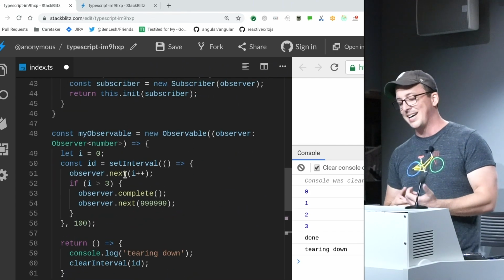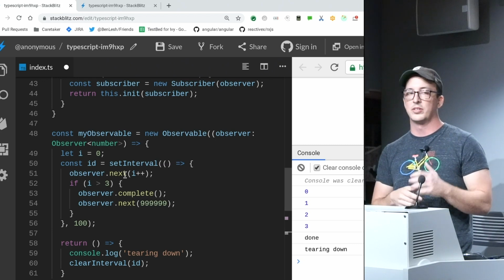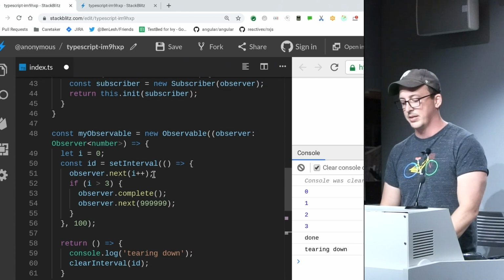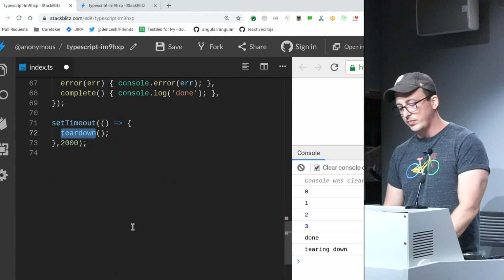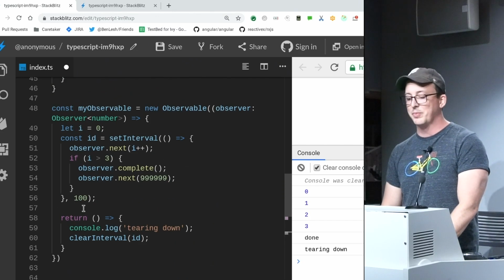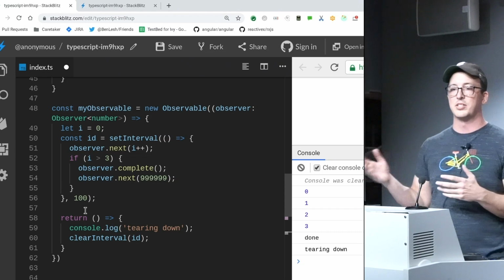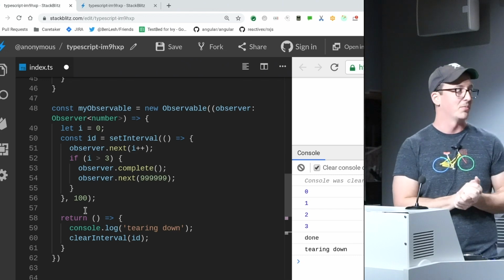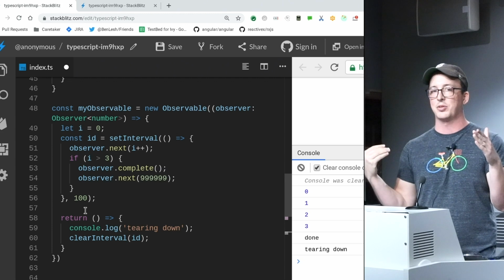So I need to tie this in some way to my subscriber, particularly the error and complete methods. Furthermore, if I call teardown on this, I want to make sure that if I've implemented some sort of observable here that has some additional code that's running, you can't still next into that observer if someone subscribes and then synchronously unsubscribes right afterwards.